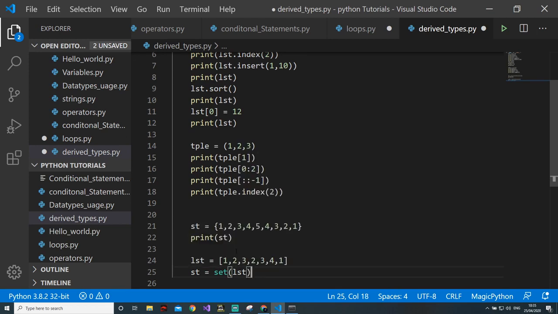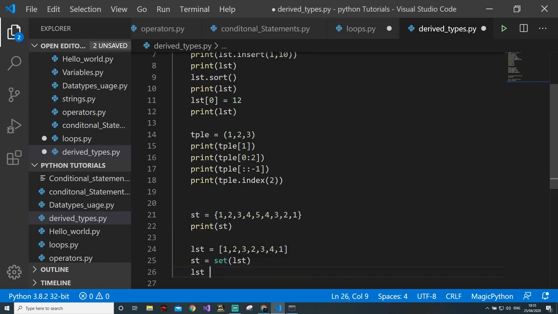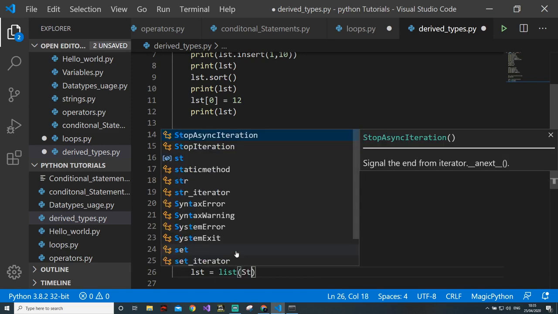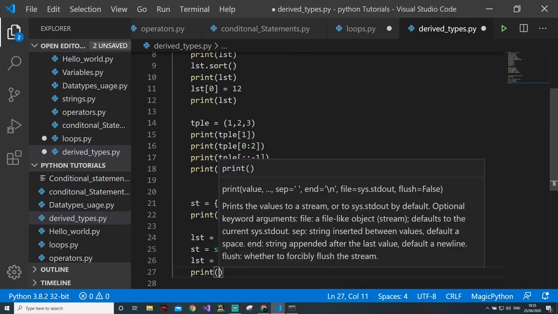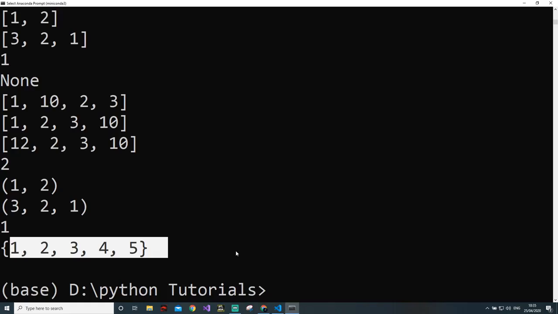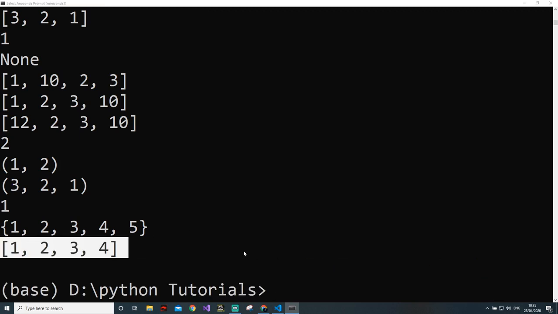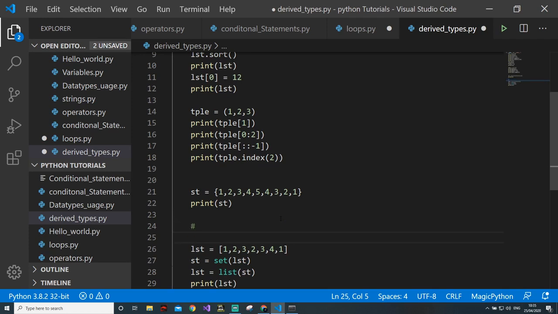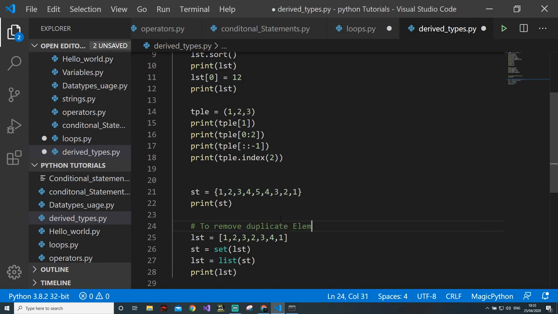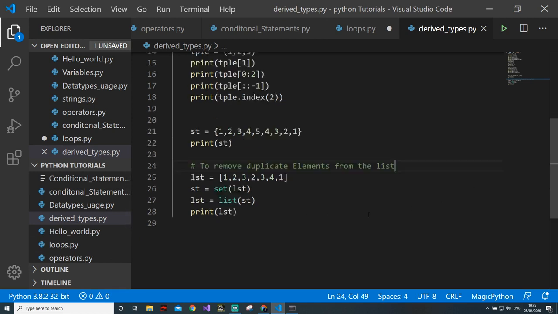lsg, then your four-line program: 1, 2, 3, 4. See, just a four-line program using sets. So sets are useful to remove duplicate elements from the list. Done. So this actually clarifies the list.